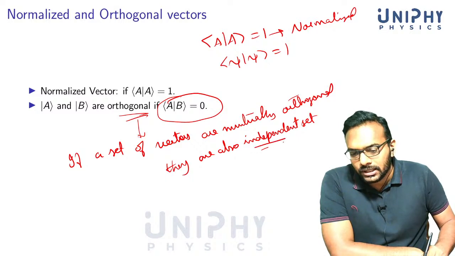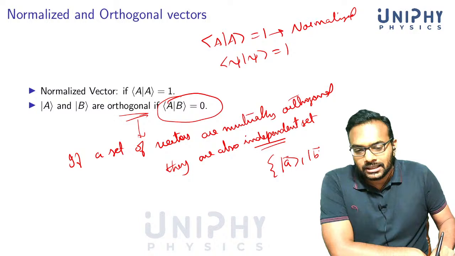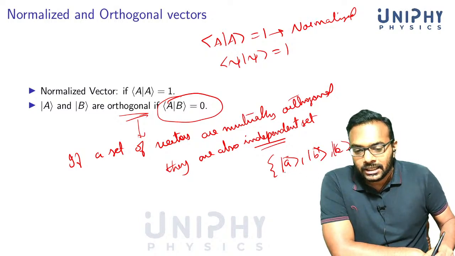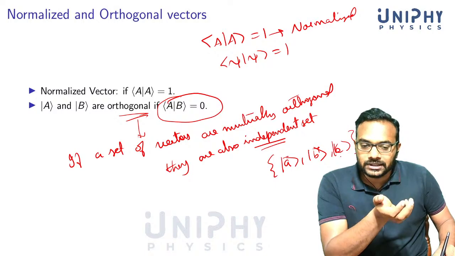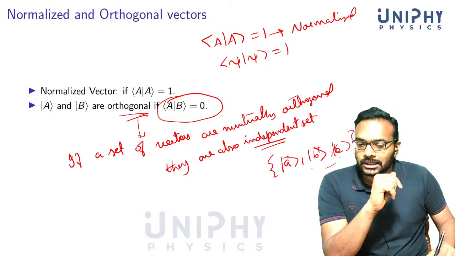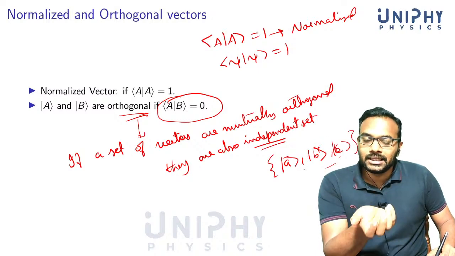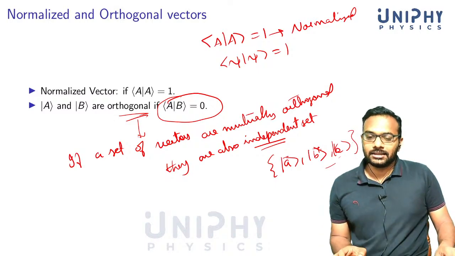When you say the vectors in a set are independent, you can look at the definition, but that basically means that you cannot express any of these vectors in terms of the other vectors. You won't be able to express C in terms of A and B, B in terms of A and C, etc. That's what you mean by independent.